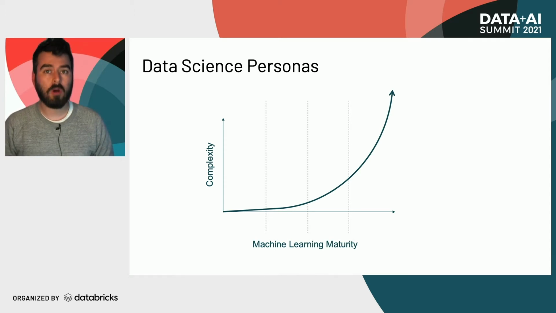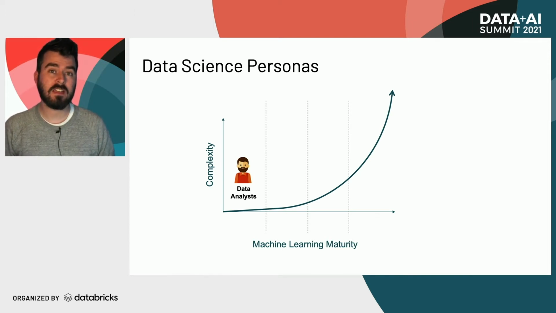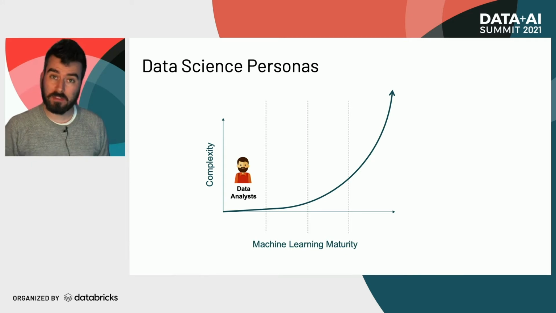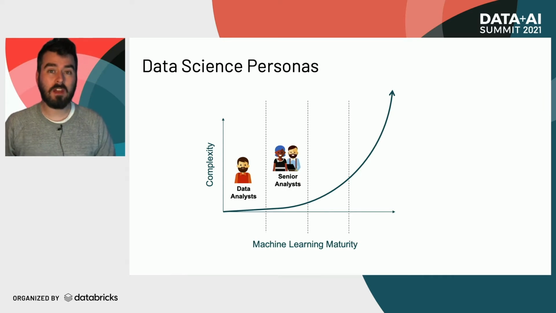And if we start to plot our various different users, we start here with our data analysts, who don't necessarily have that maturity and their complexity is quite low. They're looking to potentially solve some naive problems in your business, but they will probably solve a lot of business problems. They might be quite low-hanging fruit, but those are good problems to get solved. Moving up to our senior analysts, their maturity increases slowly, and their complexity might increase a little bit to match it. But again, they're trying to solve those quite naive and quite low-hanging fruit problems.